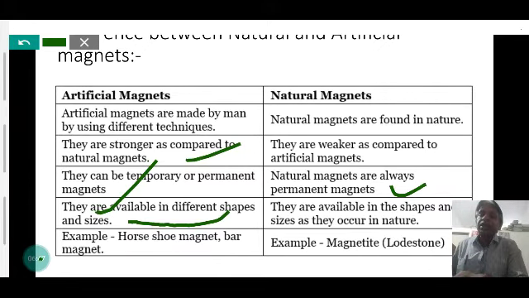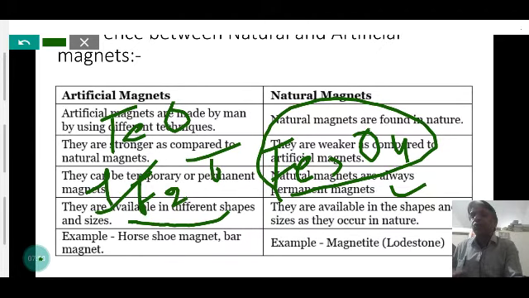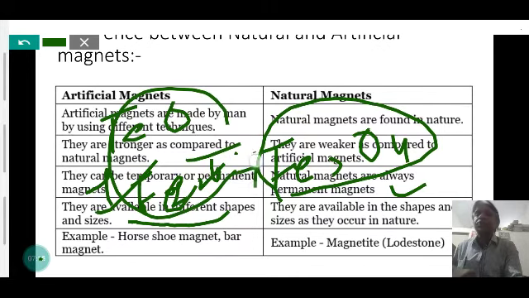And the natural magnet is an ore of iron, Fe3O4. It is a mixture of different types of oxides of iron. Here Fe3O4 is a mixture of FeO, ferrous oxide, plus Fe2O3. This mixture becomes a magnetic oxide, that is magnetite. It is one of the important ores of iron.